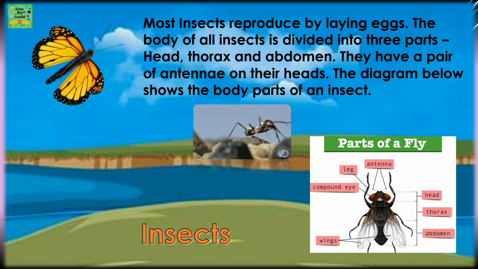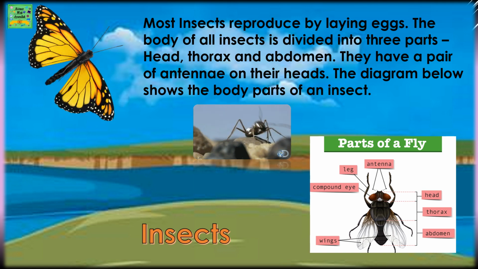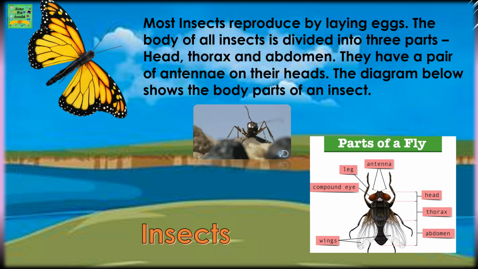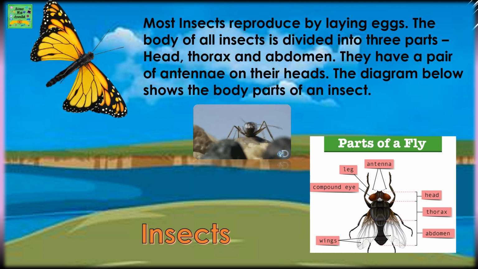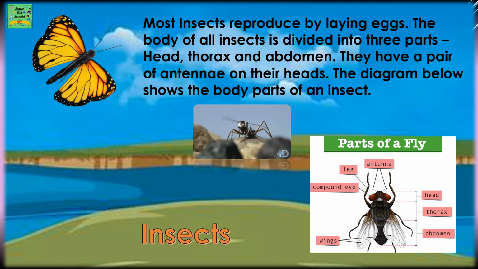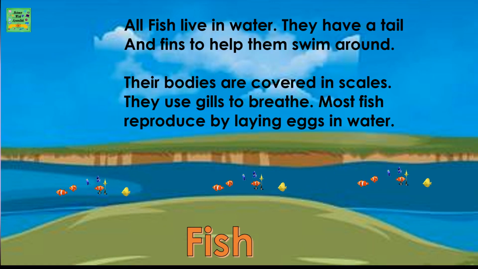Insects. Most insects reproduce by laying eggs. The body of all insects is divided into 3 parts: head, thorax, and abdomen. They have a pair of antennae on their heads. The diagram below shows the body parts of an insect.